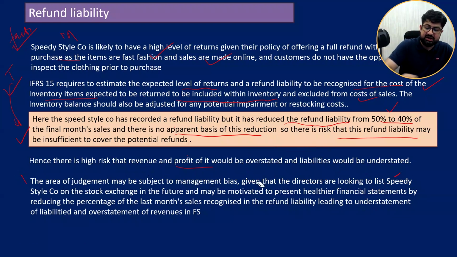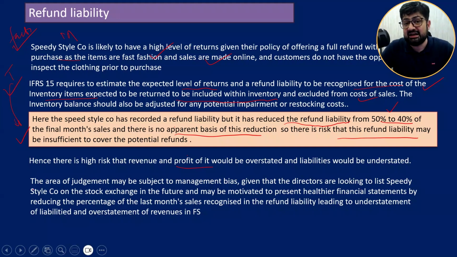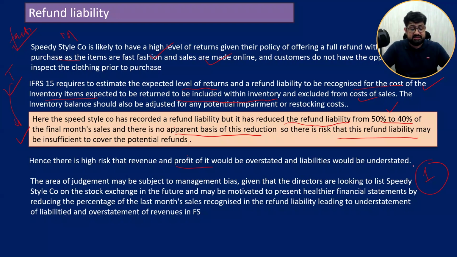Now this is called critical thinking, professional skepticism. It will give you one more mark, additional mark for it, professional mark, which is called professional skepticism. That the area of judgment, this area of judgment, refunds, liability, and directors are looking to list stock exchange in the future and may be motivated to present a healthier financial statements by reducing the liability, increasing the sales. Hence, liabilities may be understated, and this is called skepticism now.